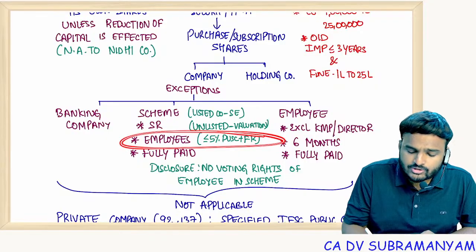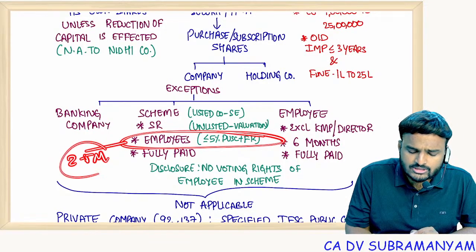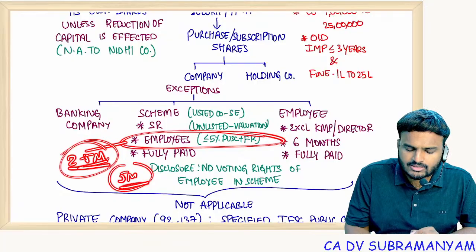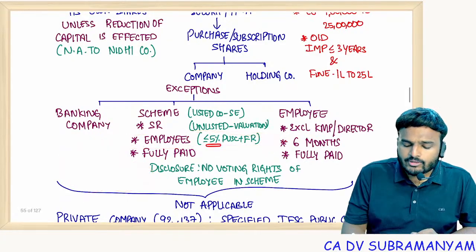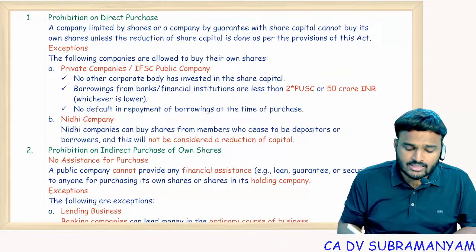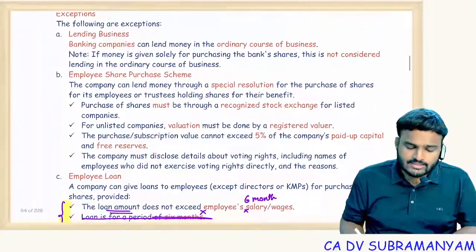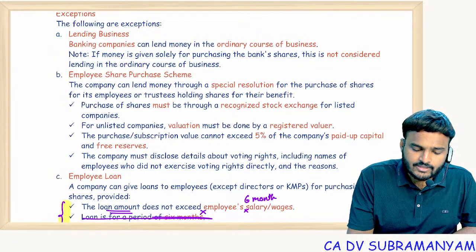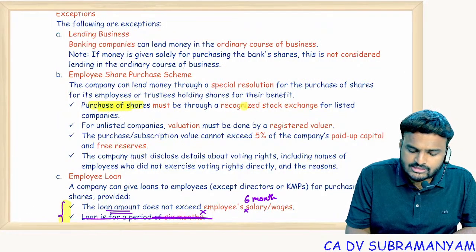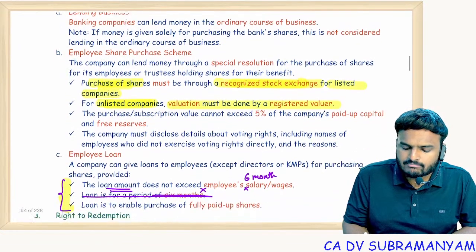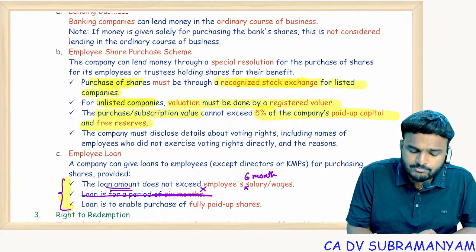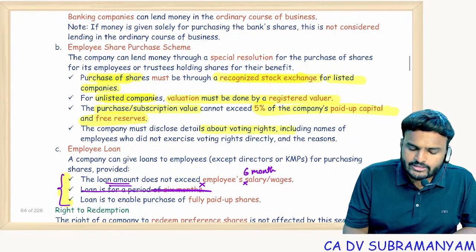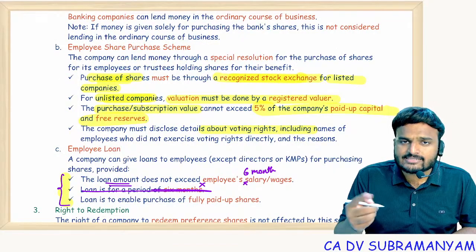On this point, last attempt 5 marks question came, but in that 2 sub questions were there. 1 point is on this limit. If you remember this limit, then you would have written that answer. You can see here, employee share purchase scheme. Purchase of shares must be through a recognized stock exchange for listed company. For unlisted company, valuation must be done by the registered valuer. Purchase or subscription cannot exceed 5% of company's paid up share capital and free reserves, and voting rights not allowed. Voting rights will be exercised by the trustee.